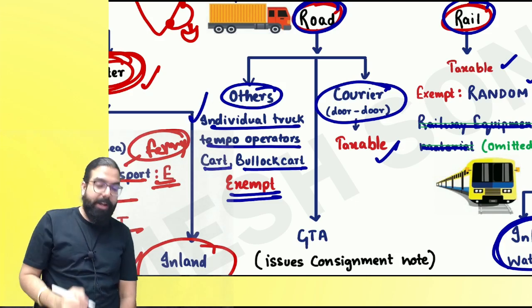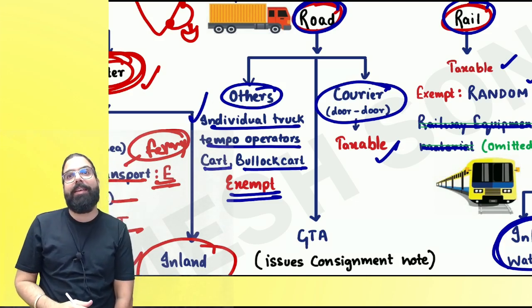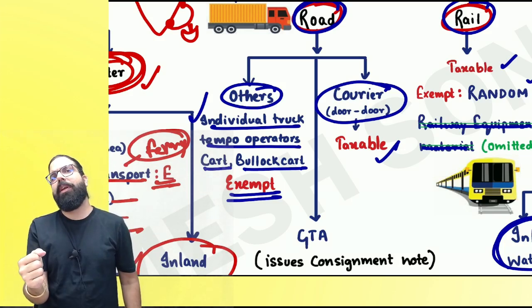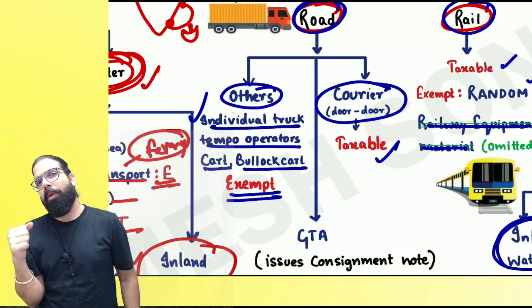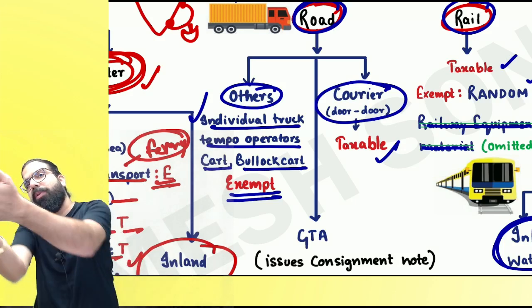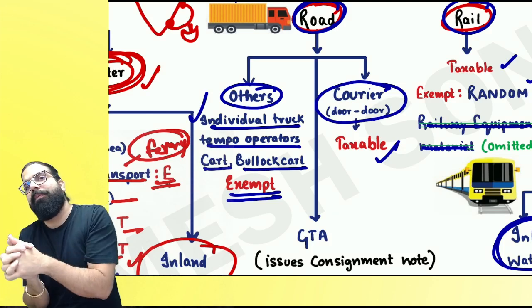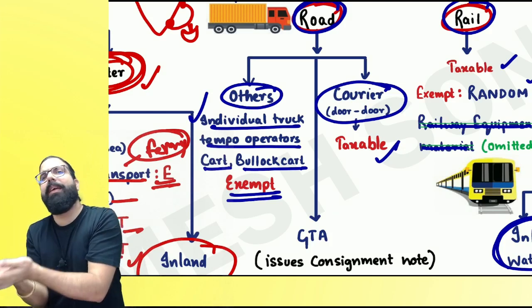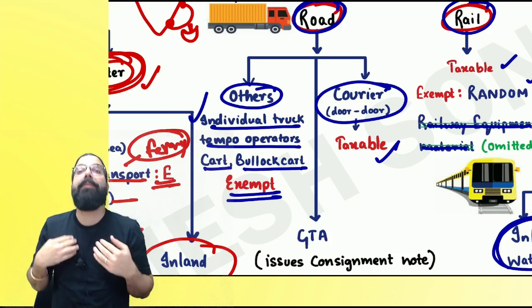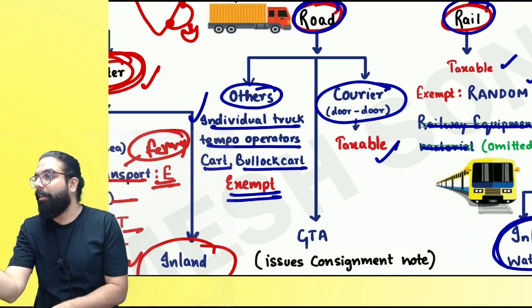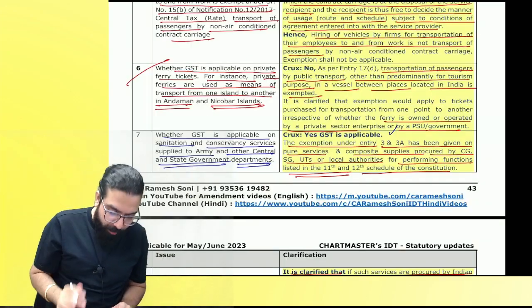People try to get it over here that when individual truck operators are doing it. What do they mean by individual truck operator over here? For example, I bought a refrigerator. I went outside the shop. Now, one truck operator was there. I told him, how much will you take to transport this fridge from here to there? He told me, sir, I will take 500. That is exempted when individual truck operators are transporting. But if I go ahead and give you the truck on hire, that is never under exemption. And that is the clarification which is over here.